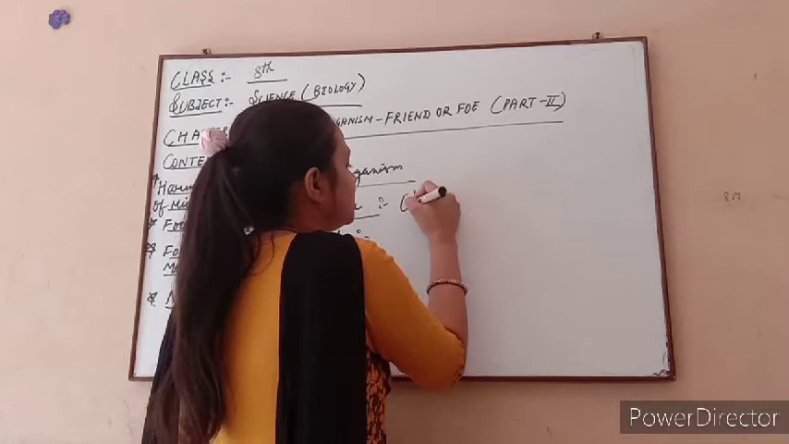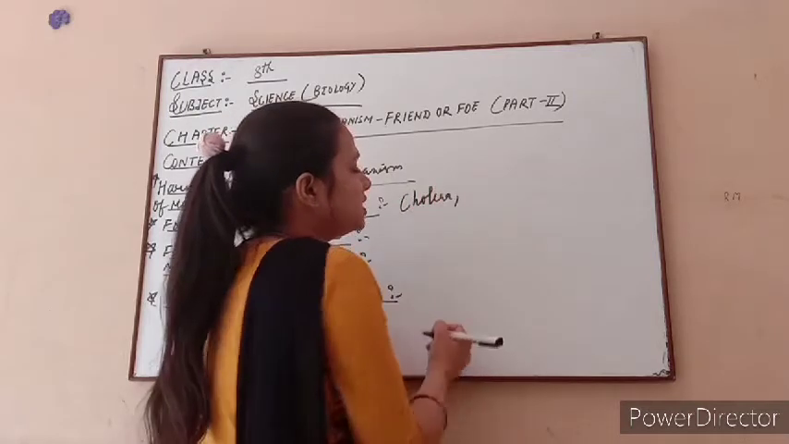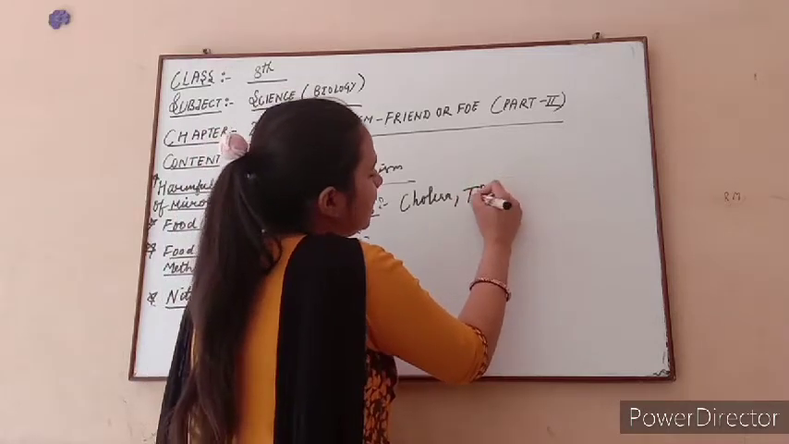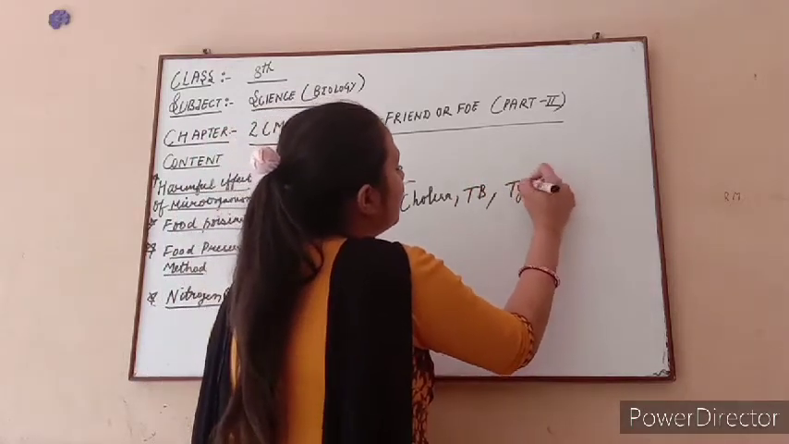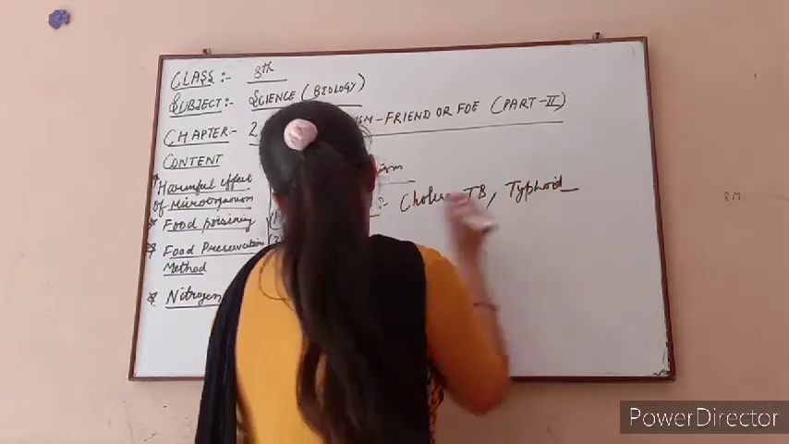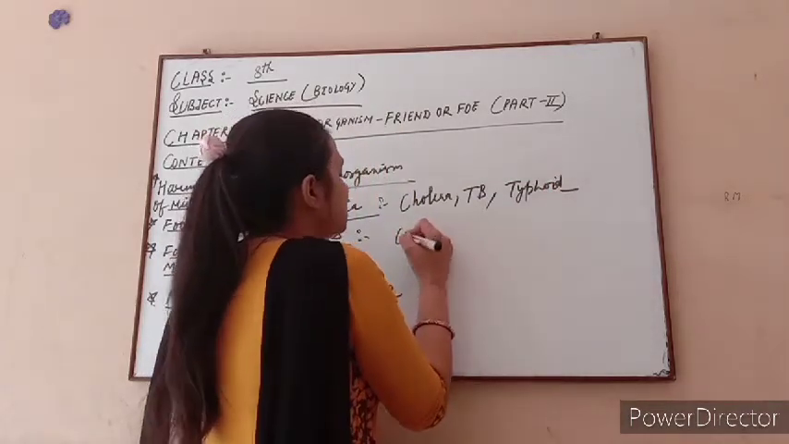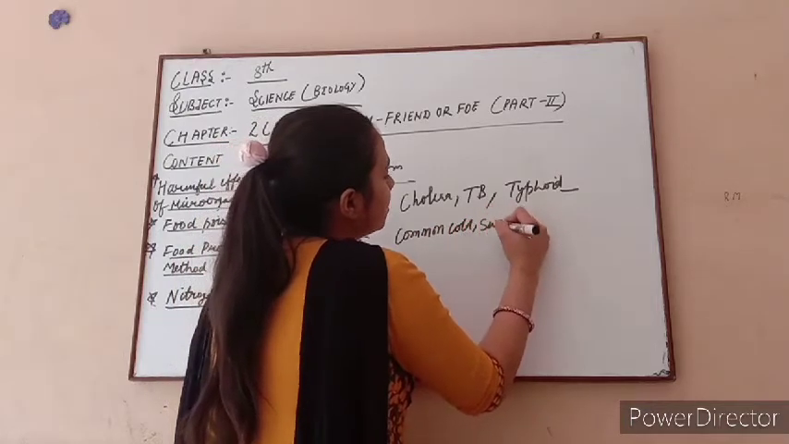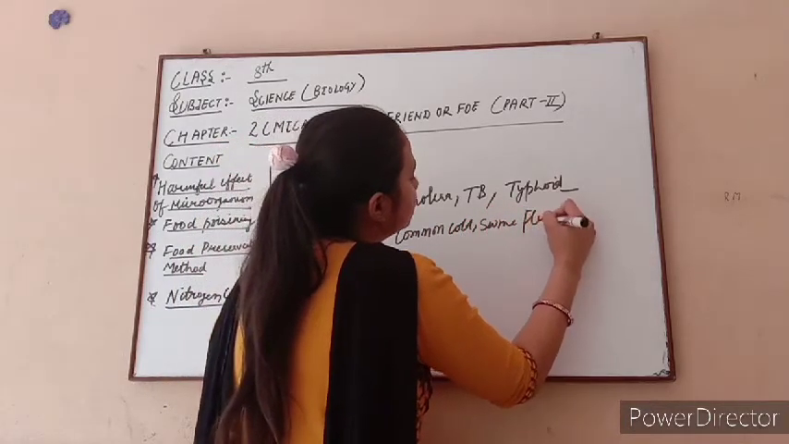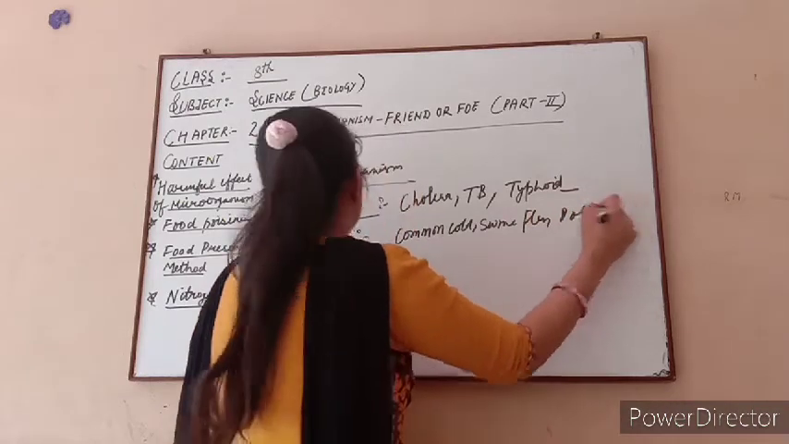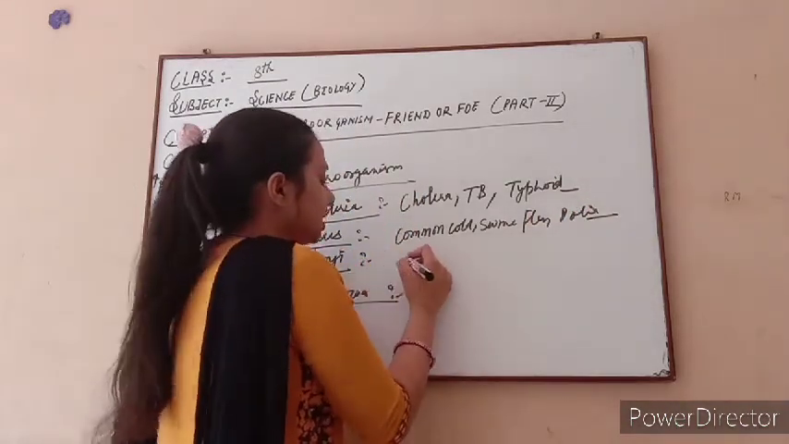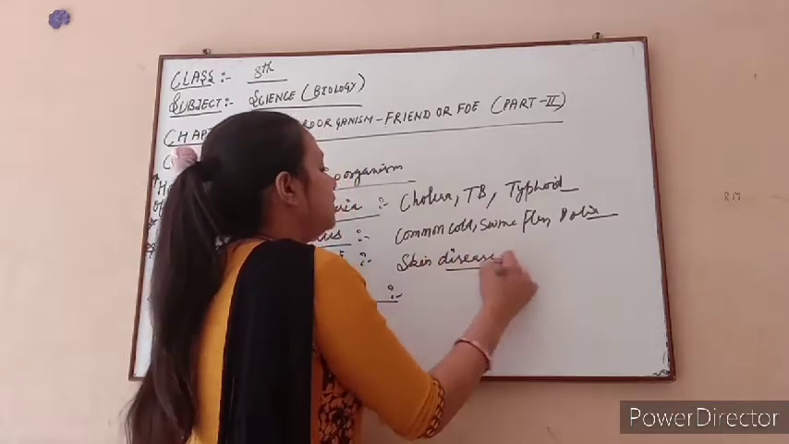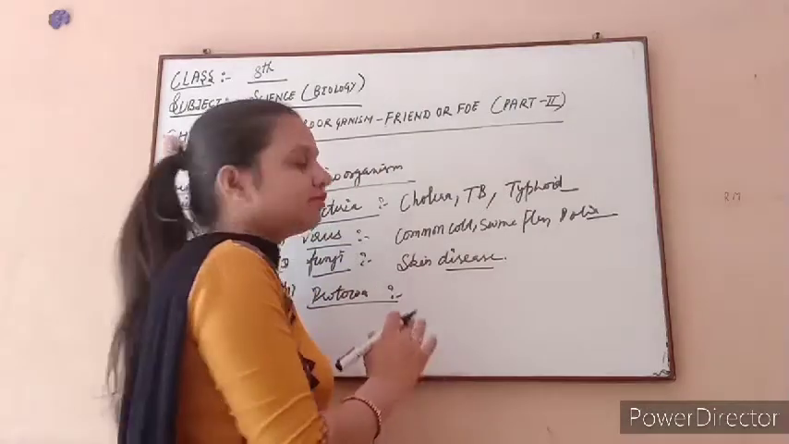And in bacterial disease, which ones come? Those diseases which spread from contaminated food or water. Cholera, TB, tuberculosis and typhoid, those are all bacterial diseases. Now viral diseases are common cold, swine flu, polio. Those diseases come under viral diseases. Fungal diseases are skin diseases. Any disease like patches on our skin, or any itching in our skin, is because of fungal disease.